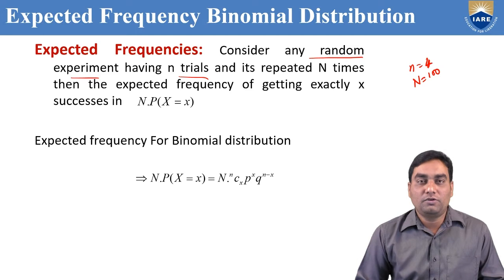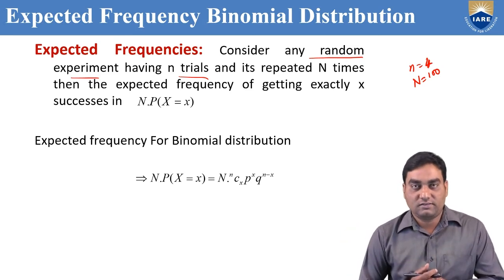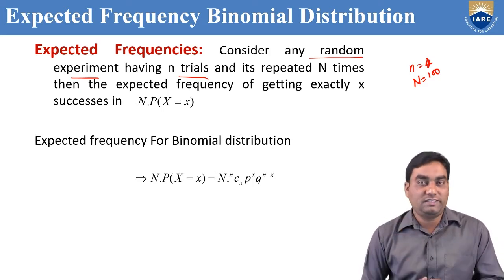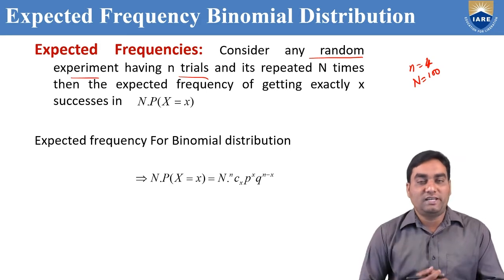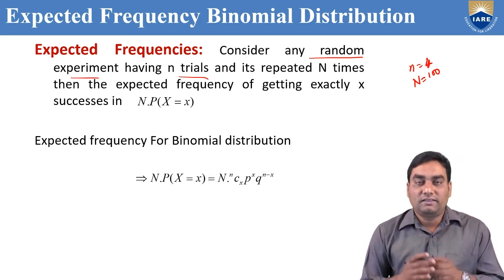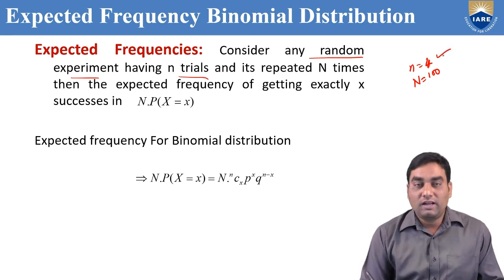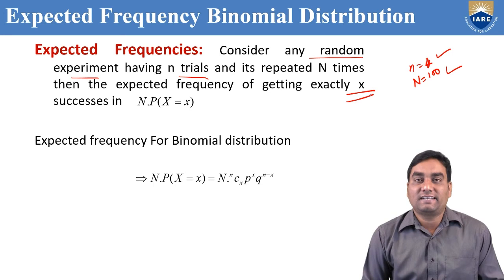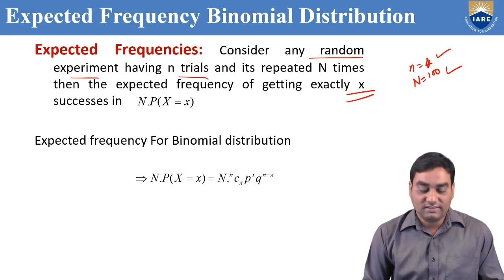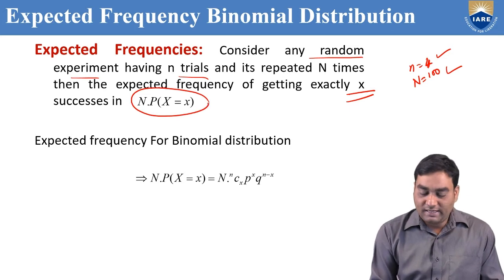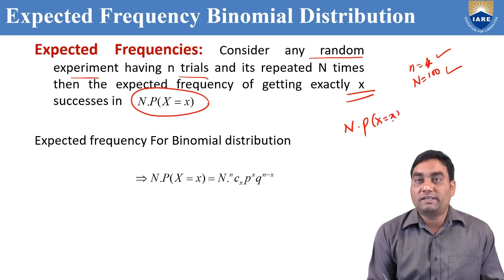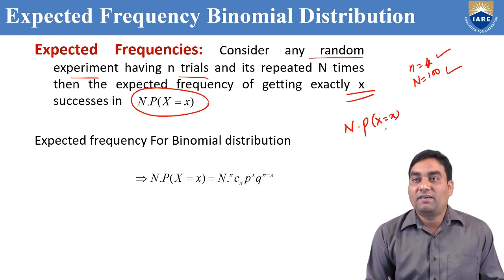Suppose, I will give you an example, 4 coins are tossed and the same experiment is repeated 1000 times. 4 coins are tossed is a random experiment. It is repeated 1000 times. So in that case, the number of trials small n is 4 and the number of repetitions is capital N. For this, we can find out the expected frequency of getting exactly x successes. The formula is capital N, the repeated times, into probability of capital X equal to x, the probability of getting that number of successes.